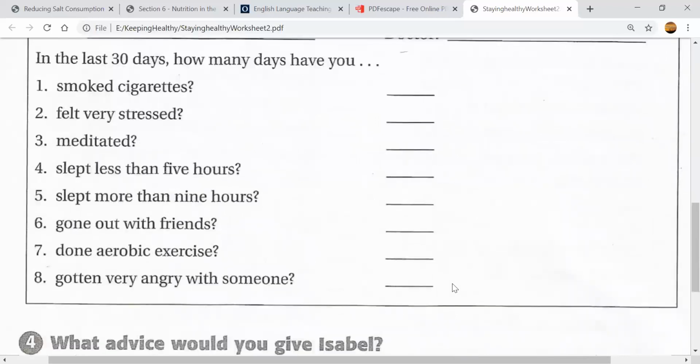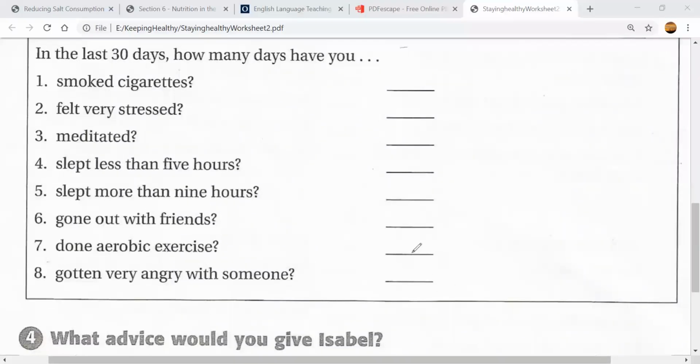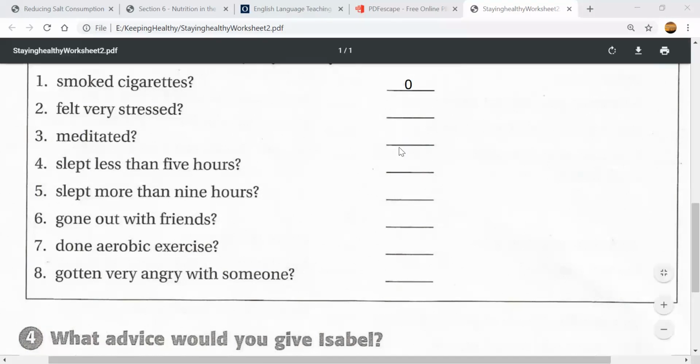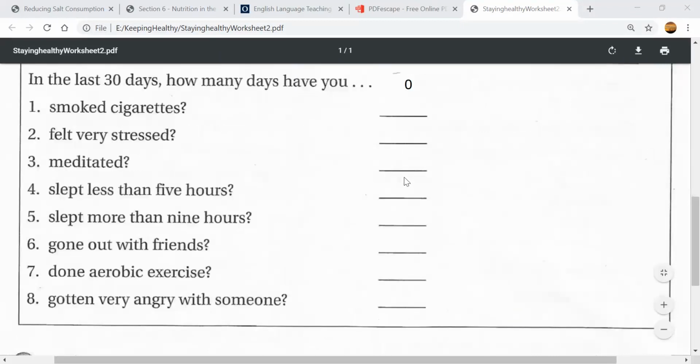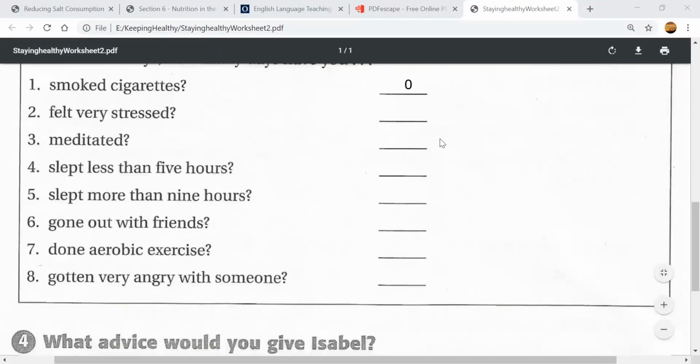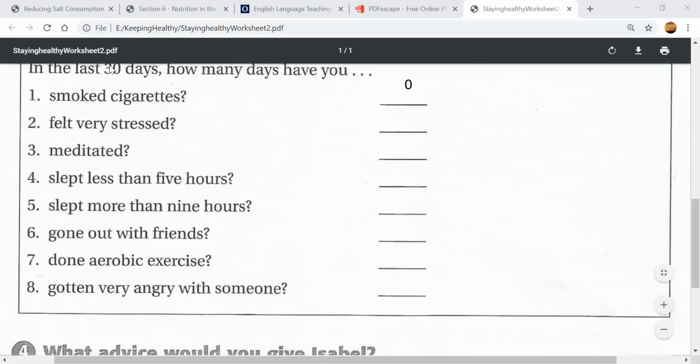So if you want to answer this question, you're going to write the answer. For example, you're going to write, I've smoked 0. Okay? Or you can write more. Maybe you smoked more than that, right? So you're going to write the number of days. How many days, or in the last 30 days, so you're talking about 1 month, okay, 1 month.